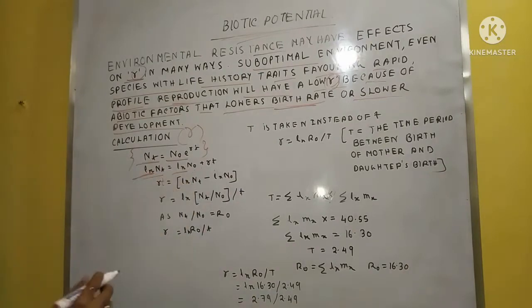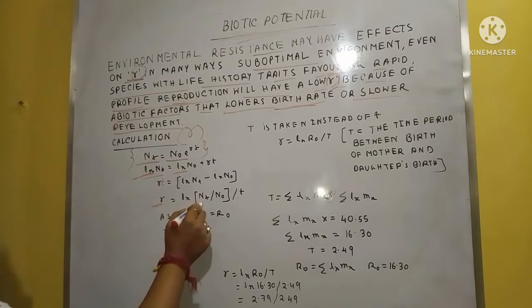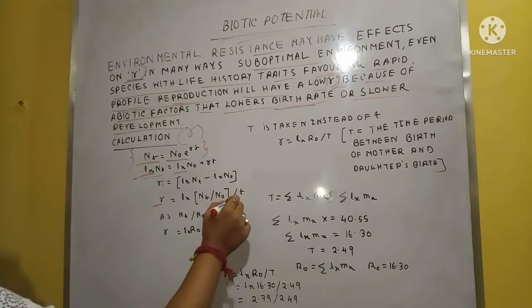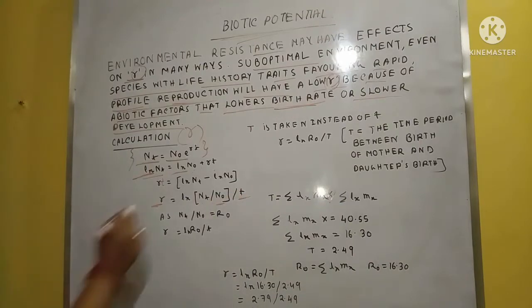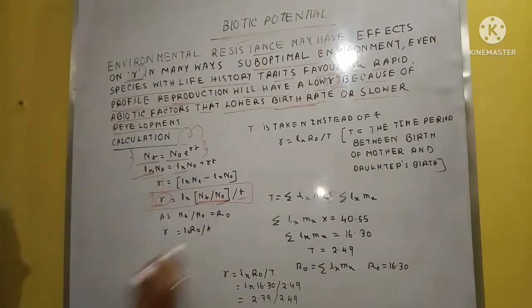After that, you can see that r equals ln, which is common here, ln of (Nt by N0) divided by small t. This is the actual equation by which we can calculate the R value, and we know Nt by N0 is R0.